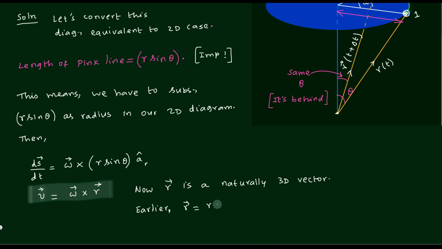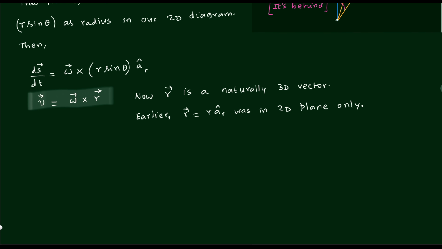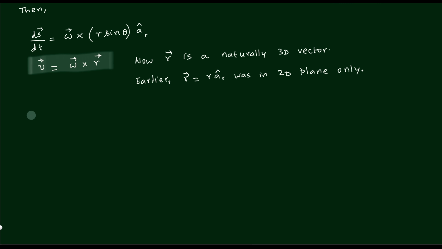So the distinction between them is what I am writing. In the earlier case, it was a 2-dimensional plane. But now r sin theta was a projection. So the projection has been taken care of by the cross product. That is the important conclusion now. So our main conclusion this time is that the velocity is given by dr by dt.